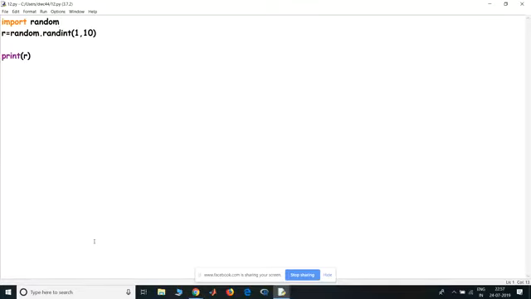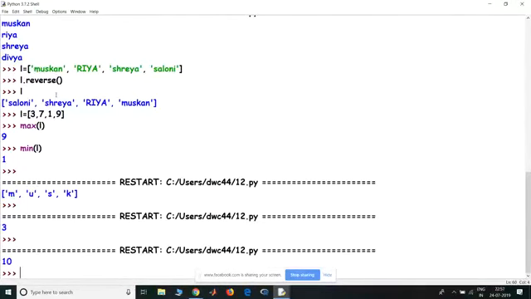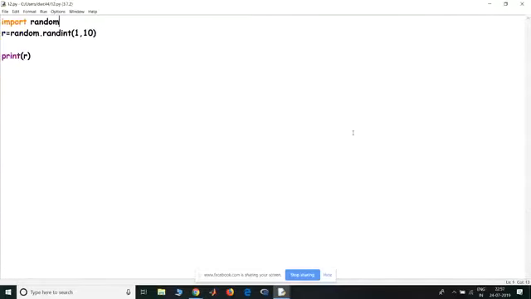Okay, so if I use this option and I run this, I get a 10 because I had asked to generate a number between 1 and 10 inclusive. Okay, so you've asked me how I can know all the functions or methods a module offers. You can go to help and Python docs and find out a lot about this. Otherwise, you can easily Google this, type the various functions in a certain module, and you'll get all of them. There are books you can go through. There are a lot of courses that you can get all this from.